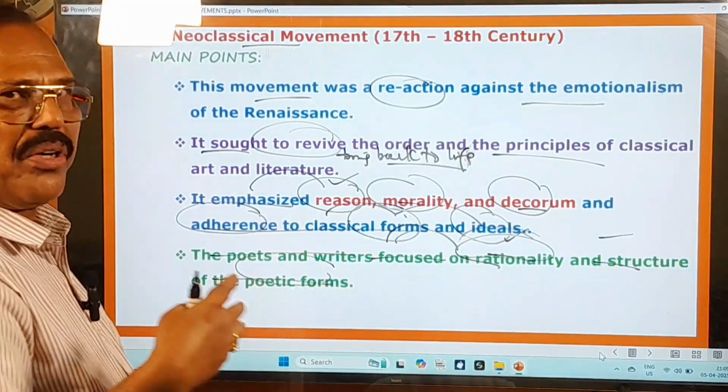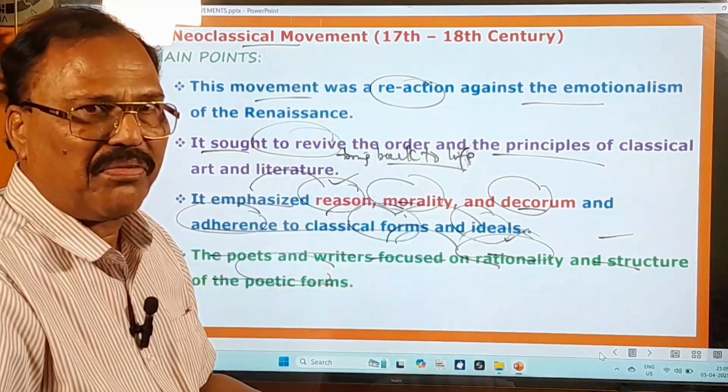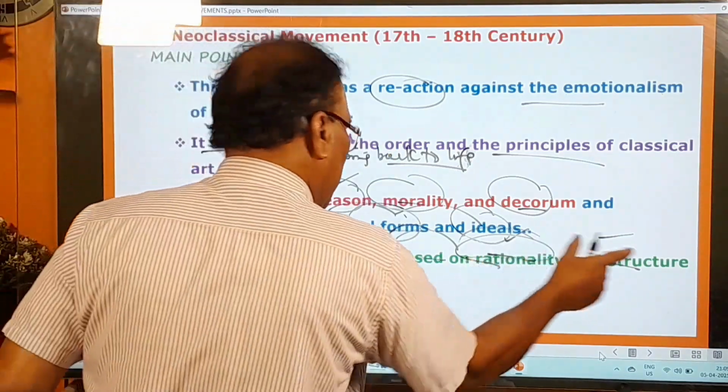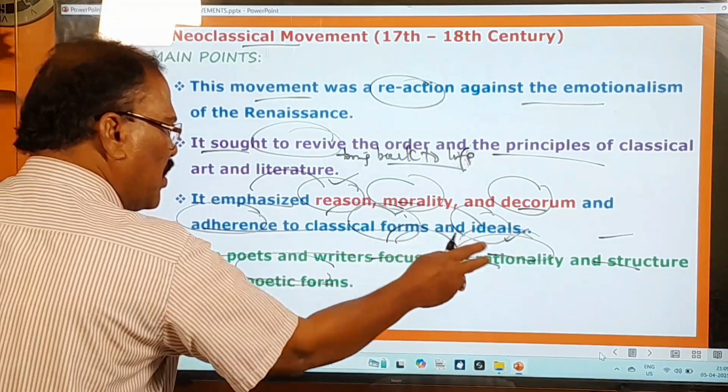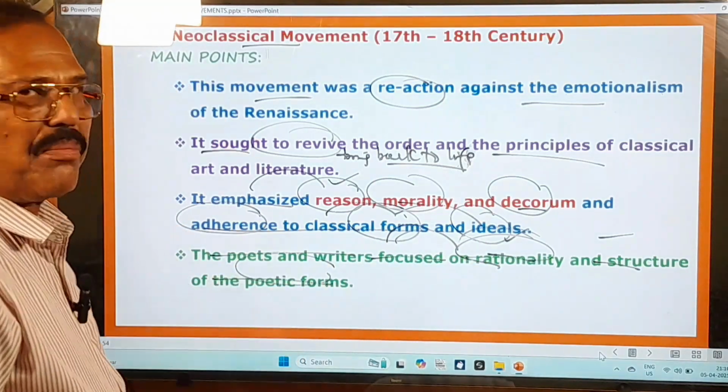So there were so many poetic forms in those days. They gave importance to the structure of the poetic forms, and to rational thinking and structure. For these two things, they were given a lot of importance in those days by the poets and writers of that period.